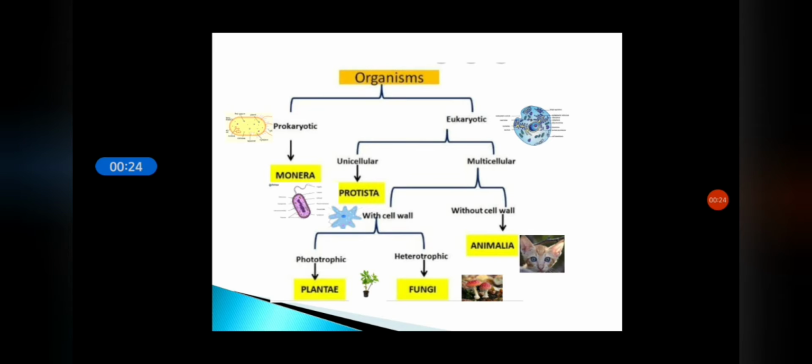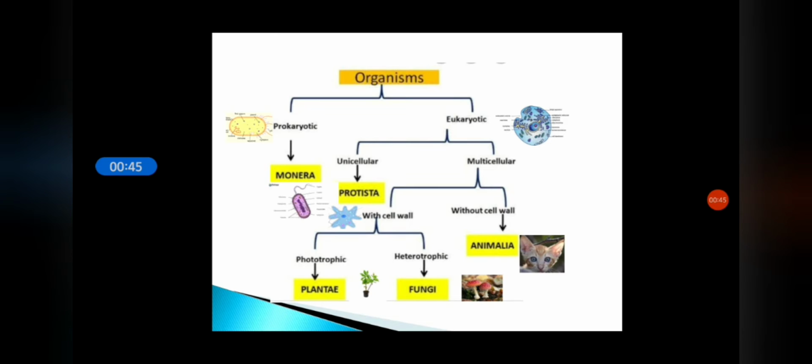All the organisms are classified into 5 kingdoms. This system of classification was proposed by the scientist Whittaker. He classified the organisms based on type of cell of which the organism is comprised, that is prokaryotic and eukaryotic.